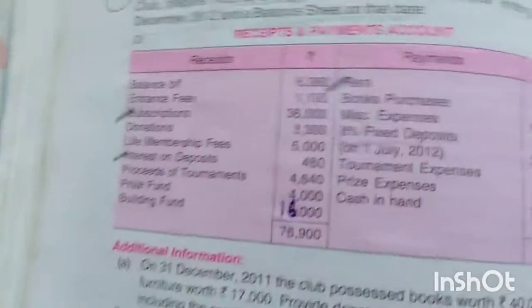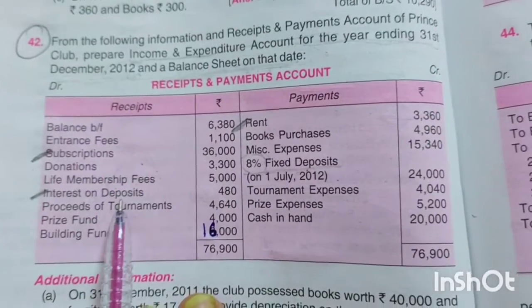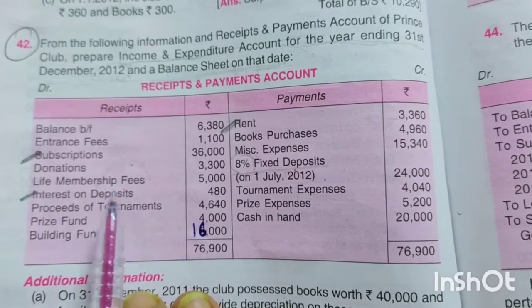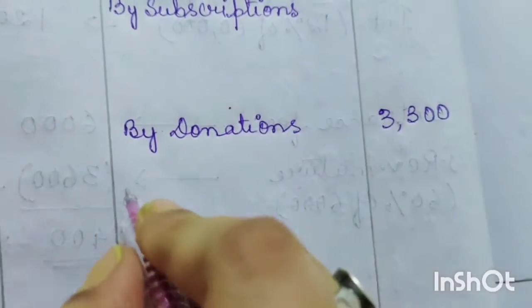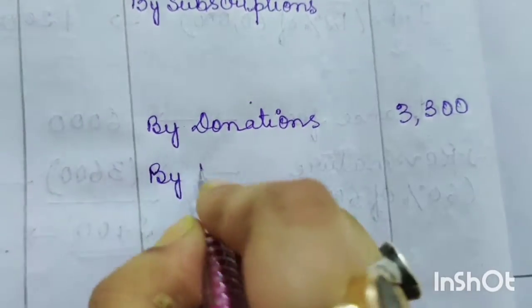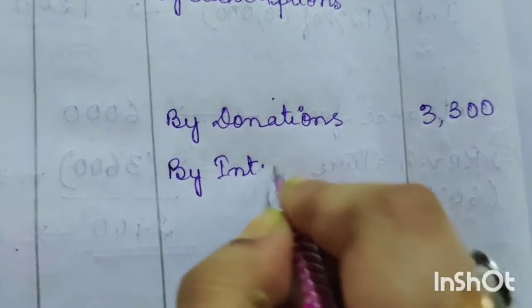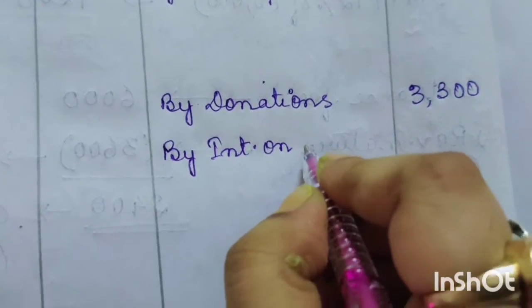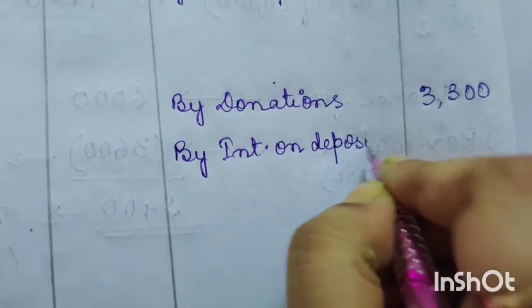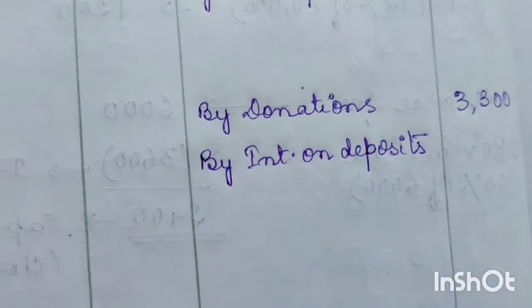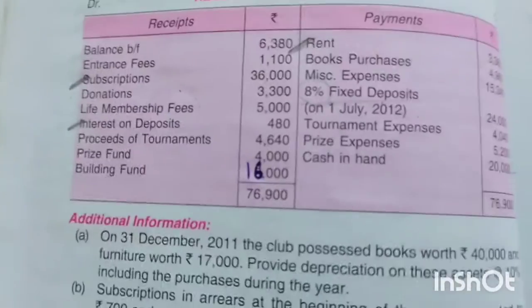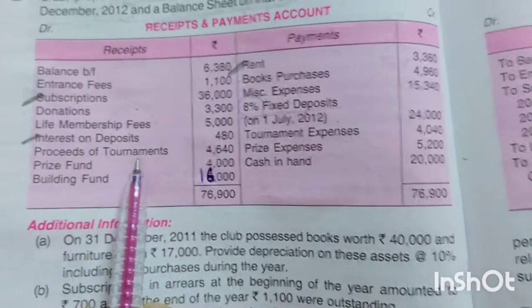Next, interest on deposit. Okay, interest on deposit is an income and it has adjustment. So we will write in the income side by interest on deposits. We won't write the amount, just write the item. Next, we have proceeds of tournament.